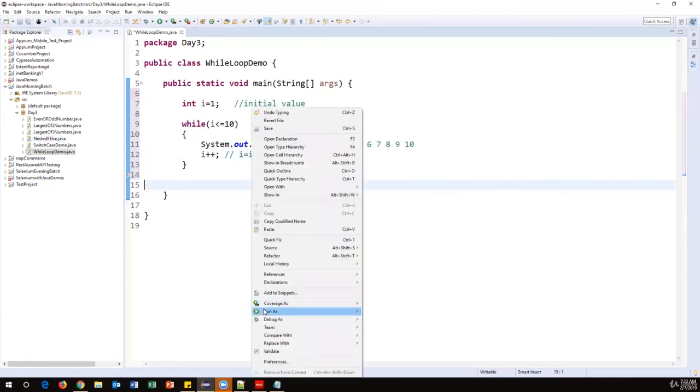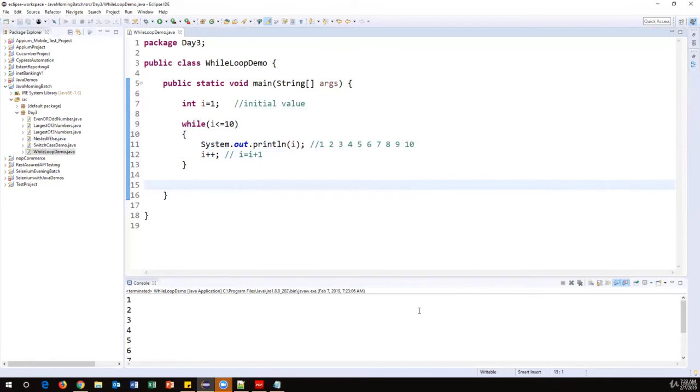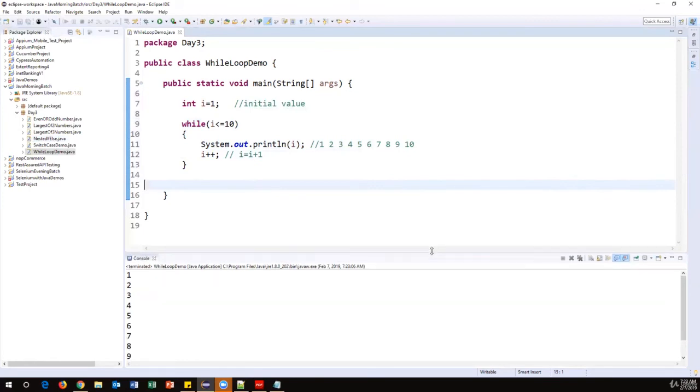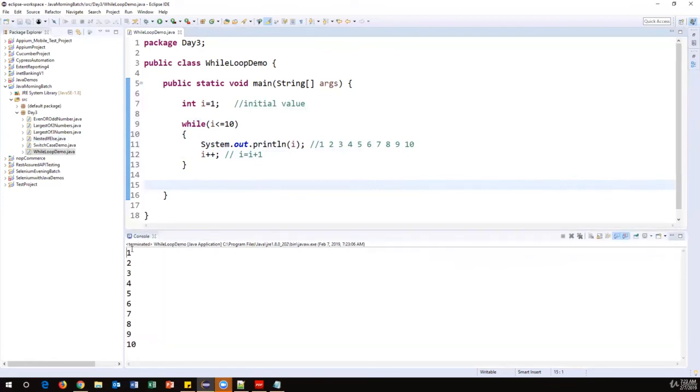So now let me execute this and it will print 1 to 10 numbers. Starting value you have to specify. Initial value is required. Condition is also required, and incrementation. Here I am incrementing this value. So every time I need to increment this value. Okay, so this is a simple example of while loop.